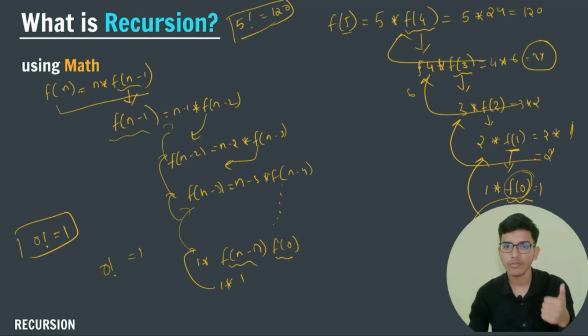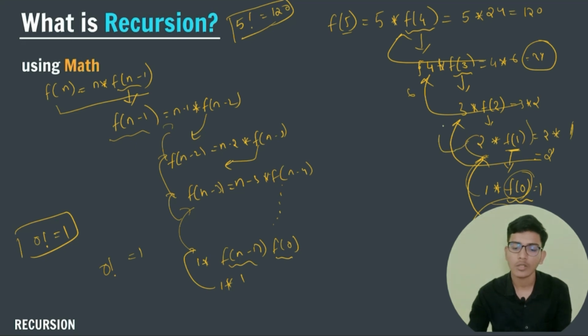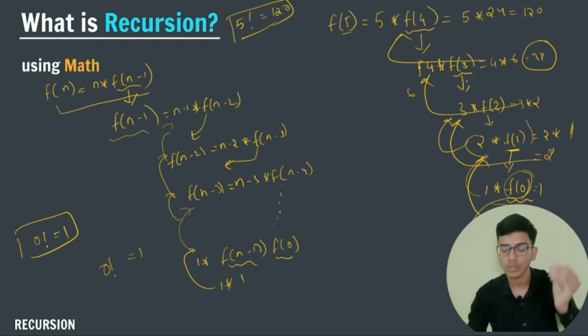Okay, and in recursion we have a base case, and from the base case we are able to find the solution of a small piece, and combining all, you can see that I have passed 1 factorial to my previous calling function, and I have calculated 2 factorial and passed it to 3 factorial, and I have calculated 3 factorial and passed it to 4 factorial, and from 4 factorial to 5 factorial, and finally I got my desired answer, that is finding my 5 factorial. So this is how recursion or a recursive function takes place, right? This is how it will take place.